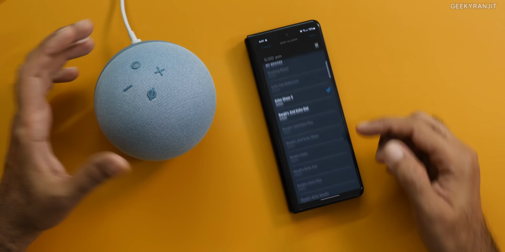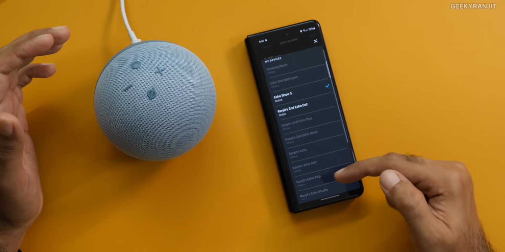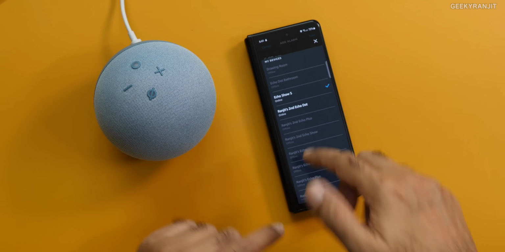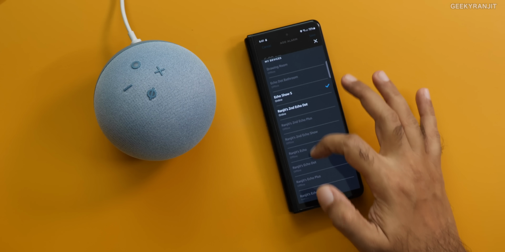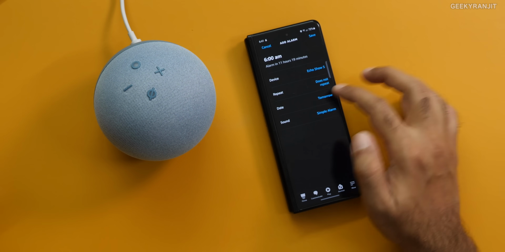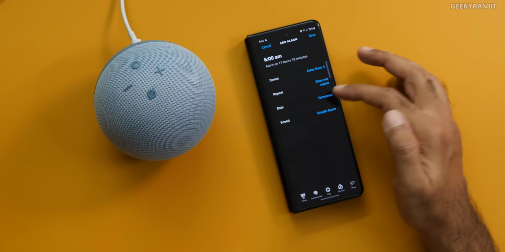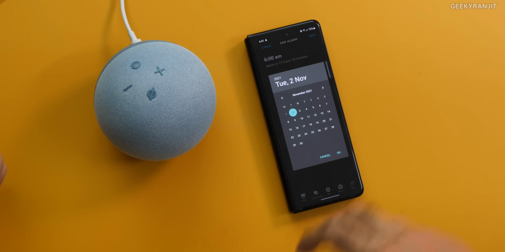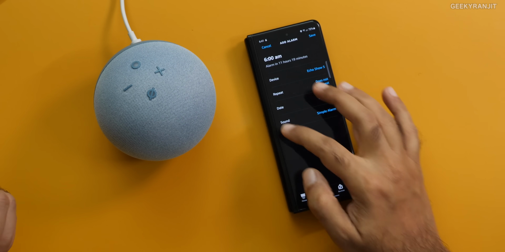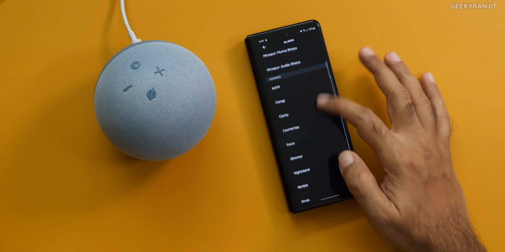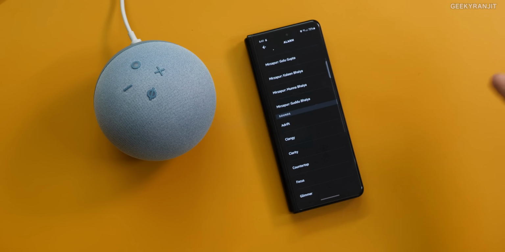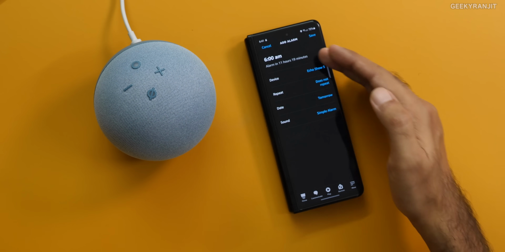For example, if you have multiple Alexa devices like I have, as you can see, you can even set the alarm on whichever Alexa device you want. And here you also have options. Do you want to repeat it or not? Or specifically, let's say on a particular date you want that alarm, you can do that. You can even change the song or whatever sound it plays with the alarm. So you have a lot of functionality for alarms.